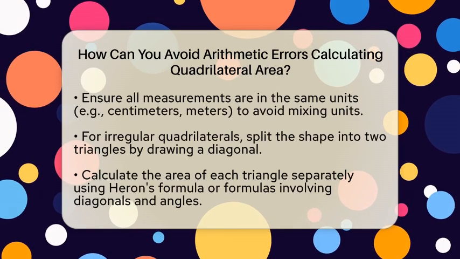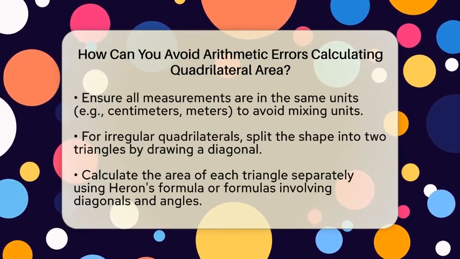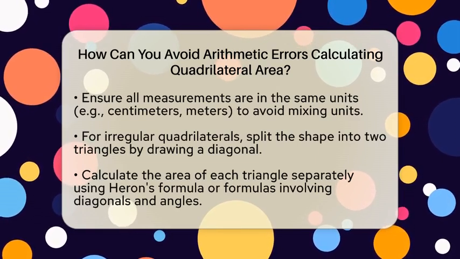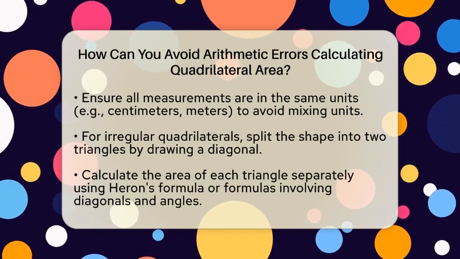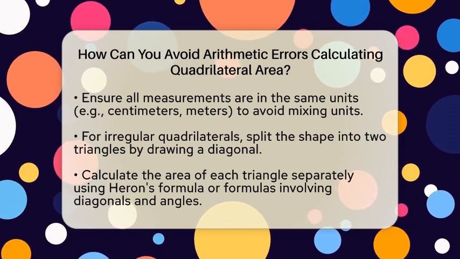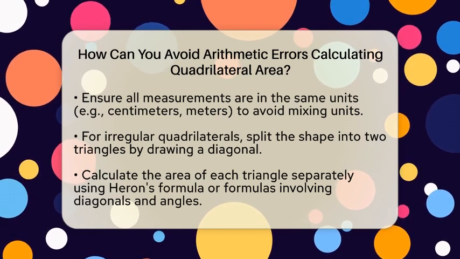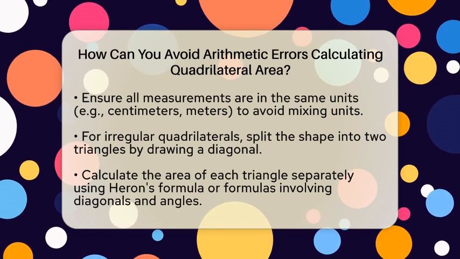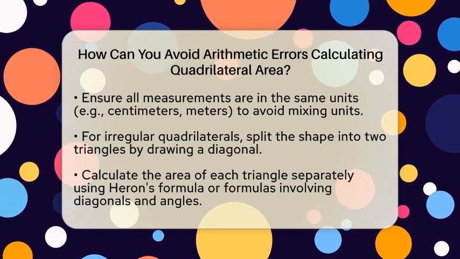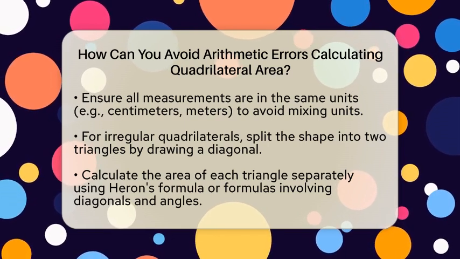If the shape is irregular or you only know some sides and angles, try splitting it into two triangles by drawing a diagonal. Then, find the area of each triangle separately. You can use Heron's formula, which needs the three side lengths, or the formula involving diagonals and the sine of the included angle. Adding these two areas gives the total quadrilateral area.